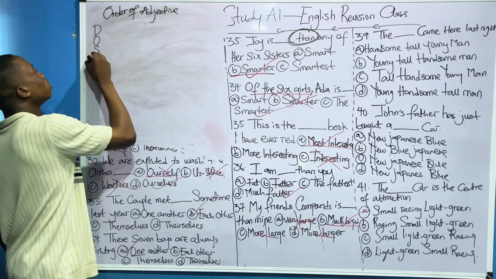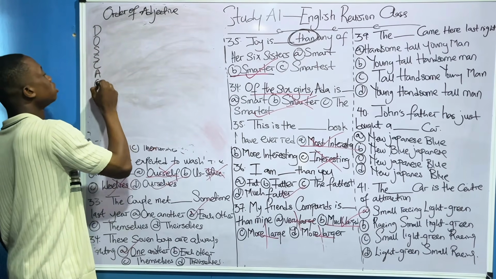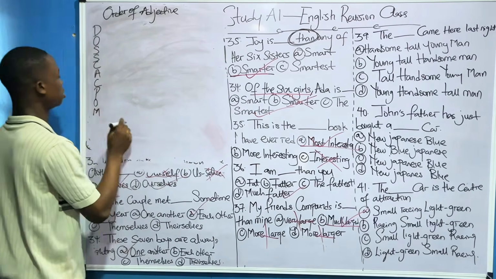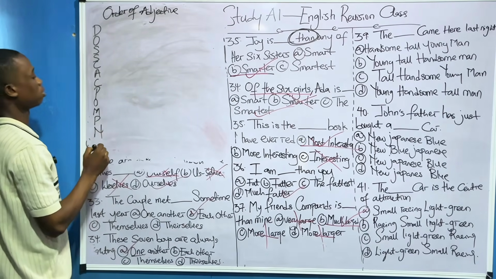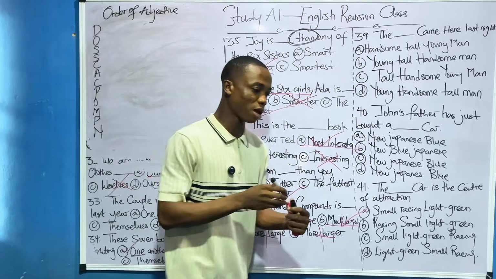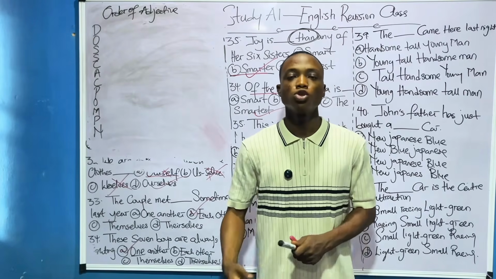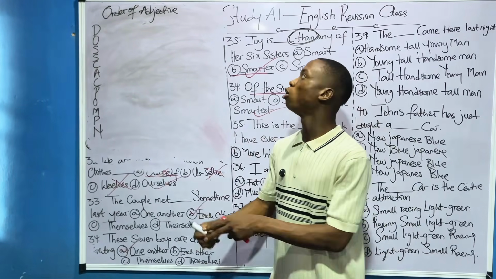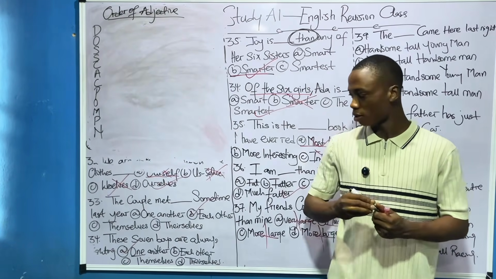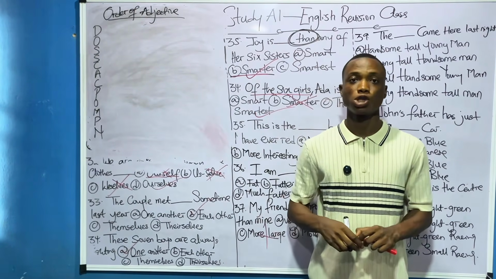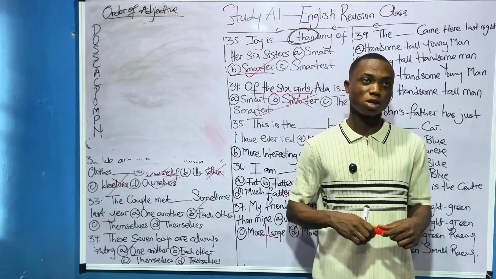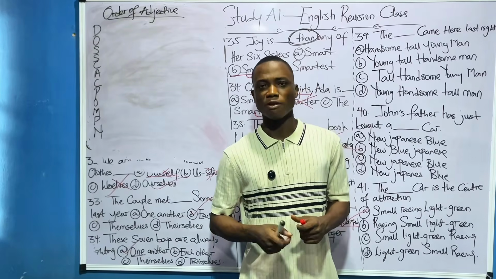Does CAC pump now? Yes, that's it: Does CAC pump now. This formula is what we use to get the order of adjectives. So let me tell you how this formula came about. There was this church in my area when I was still very young. The name of this church is CAC. I think it's those people that go to White Garment Church. Yes, CAC, if I'm not mistaken.